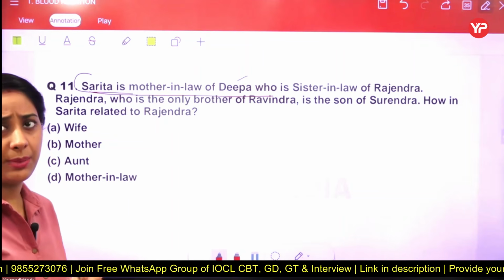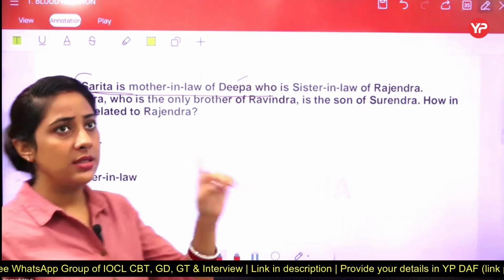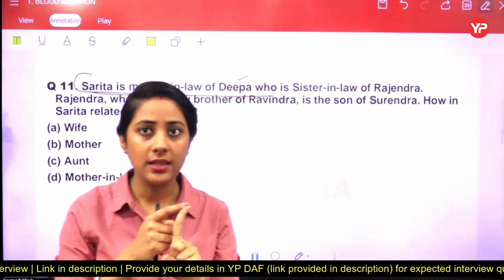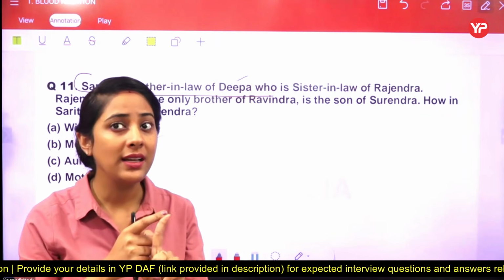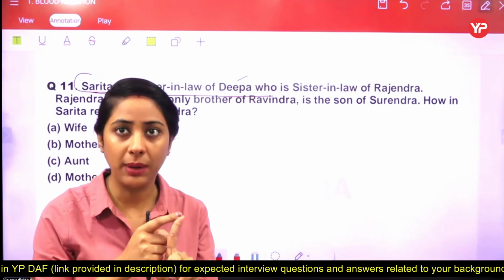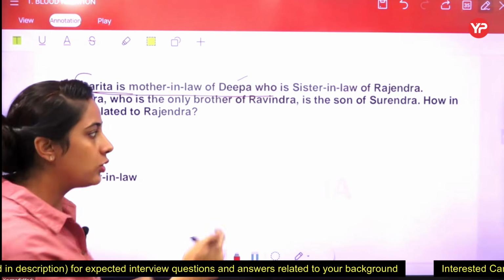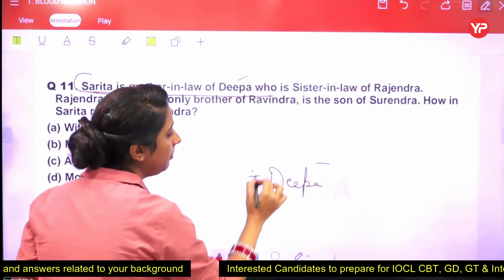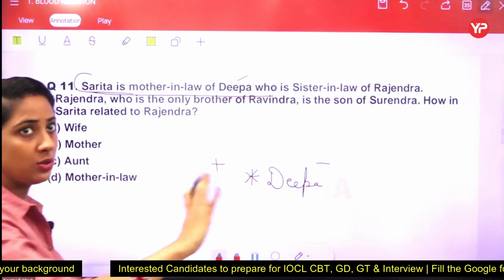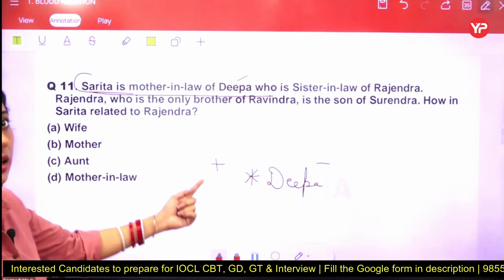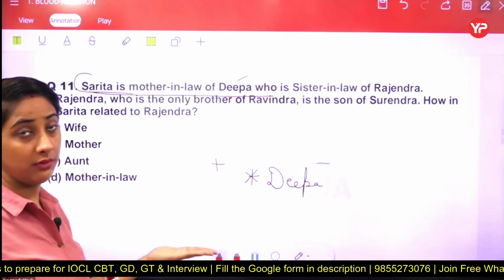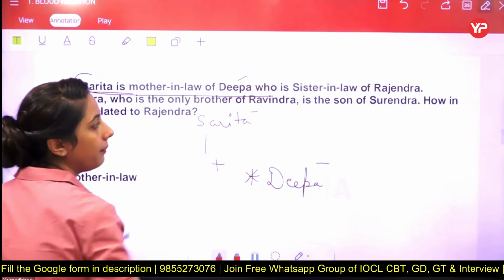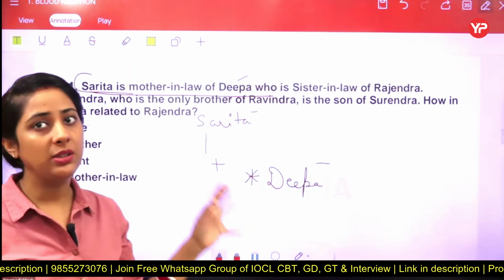Sarita is the mother-in-law of Deepa. Deepa, who is a sister-in-law. It means now the information is sure that Deepa is a female. And Sarita is a mother-in-law. It means Sarita is the mother of the one who is married to Deepa. It means the husband of Deepa, है ना? So we are taking from that angle that Deepa is a female and Deepa is married to a person whose name is hidden here. But we have that her husband is the child of a person whose name is Sarita. And Sarita becomes a mother of this particular one.